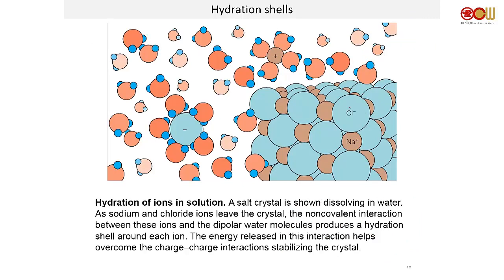So NaCl, if it's salt like this, and when it dissociates inside of water, then the chloride minus, like this, gets surrounded by your water. Okay? And the energy released in this interaction helps to overcome the charge-charge interaction that stabilizes the crystal. So this amount of energy is obviously, by having this interaction, gives you more energy than having this interaction. Hydration means water, right? Water shells. So water actually surrounds your charge.